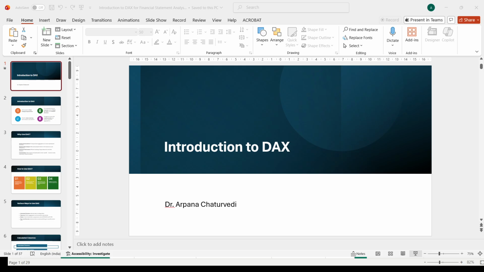I have mentioned that you can choose the date column and then perform calculations like total year to date, same period last year, date add, dates year to date. There are so many date and time or time intelligence functions which you can use to practice and to perform any kind of complex data analysis in a very easy way.